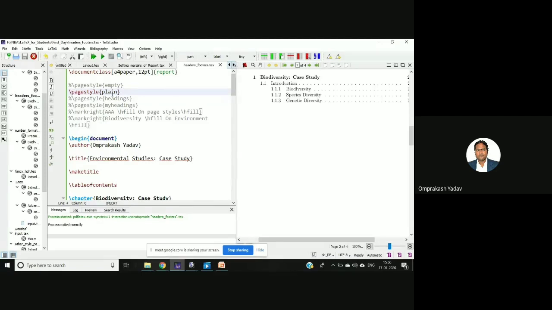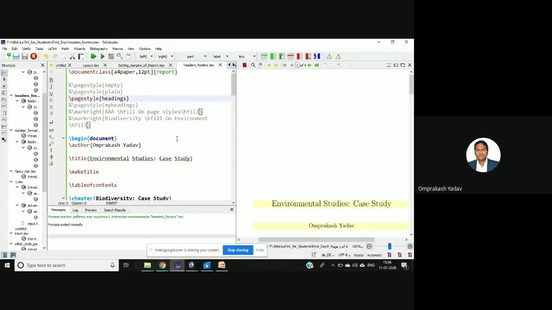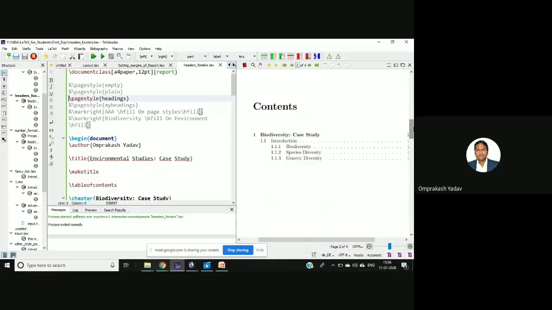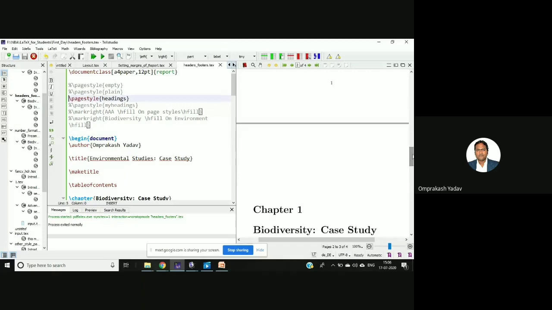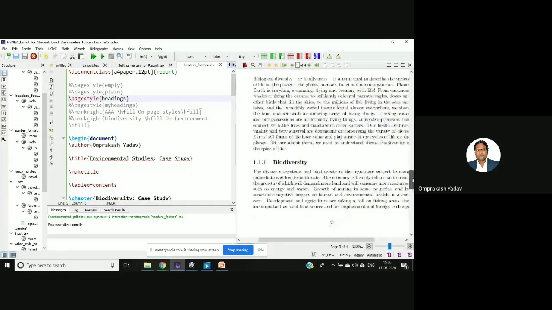Now, if you select the page style as plain, it will be plain. You will only get the page number in the footers. So I'll just comment this. Let me select this one, page style headings. I've done this. So the content, the page number is there, and this heading.